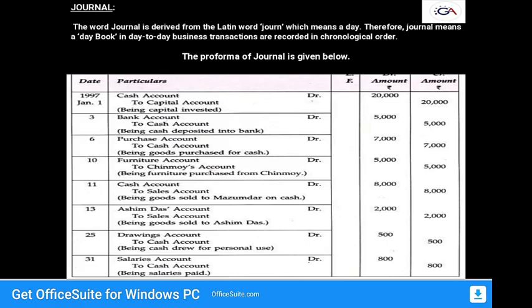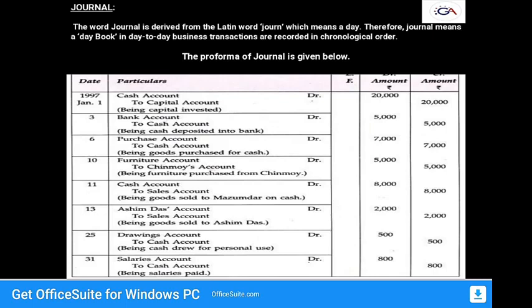And this journal is treated as the book of original entry, or prime entry, or first entry in the business. So all business transactions are recorded in this book before they are posted in the ledger. So what the ledger is, we'll discuss in the next slide.